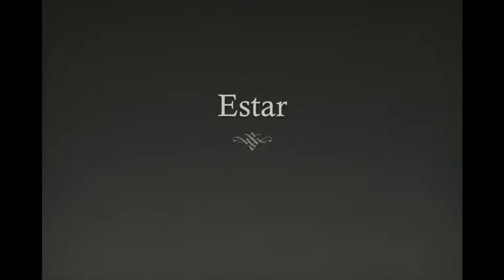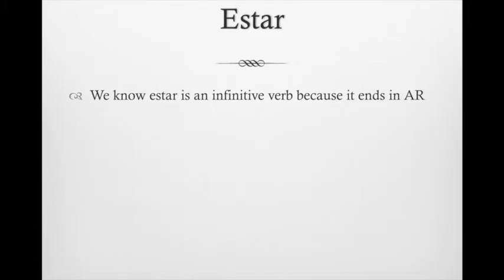In this presentation, we're going to cover two verbs. The first verb is estar, and the second one is ir. Beginning with estar, we know that the verb estar is not conjugated. However, it's in the infinitive form because it ends in ar. In English, estar means to be.